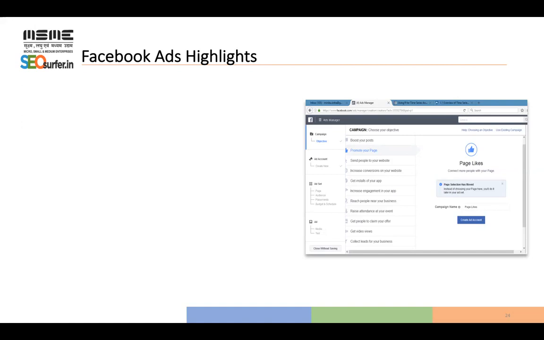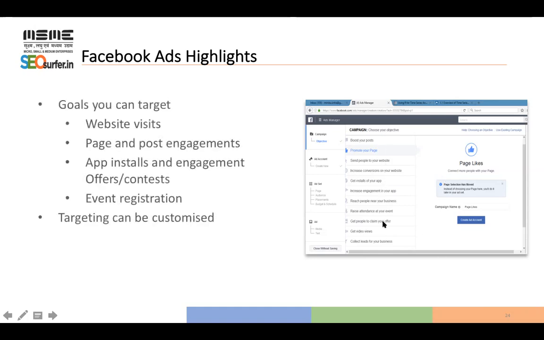Once you get into Facebook ad manager, you will see all these types of campaigns, and campaign means goal. You can choose website visit, page and post engagement, app installation, event registration, conversion based, traffic based, whatever exactly you are looking for. That campaign type is available in the Facebook ad manager campaign section.